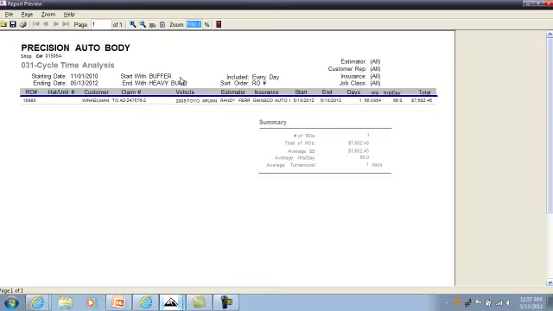So it only took one day for that car to sit in my buffer, and that was 56 hours is how long the vehicle sat, or how many hours was on the job. I apologize, it sat for one day. So that should give you an overview of how you might be able to use the custom fields. And that should conclude this clip.